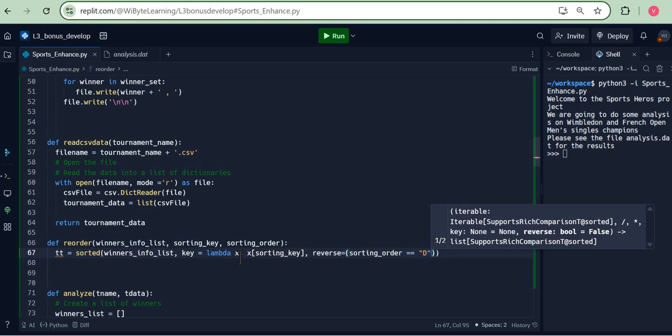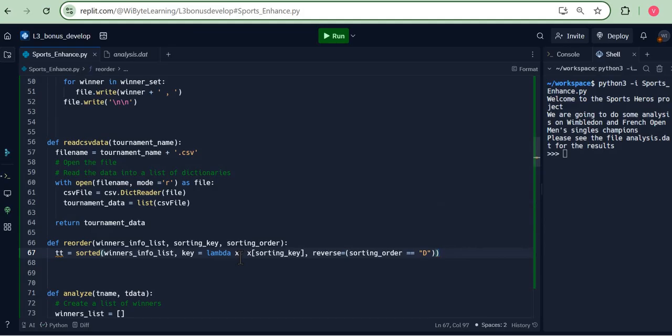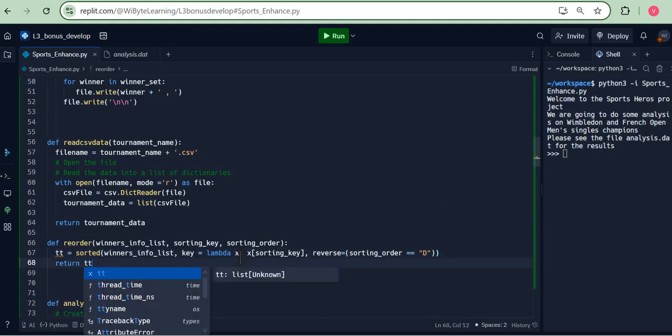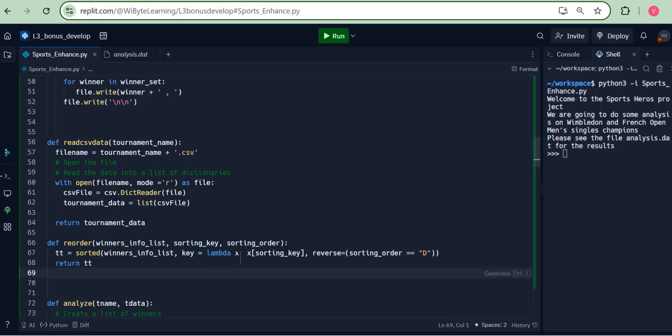So if I give D as a sorting order, it kind of implies descending. That's when I sort this, right? So I reverse this, and at the end of this, I can just go and return DT. Now, obviously, in order for me to call this function, I will have to pass these arguments to the function,